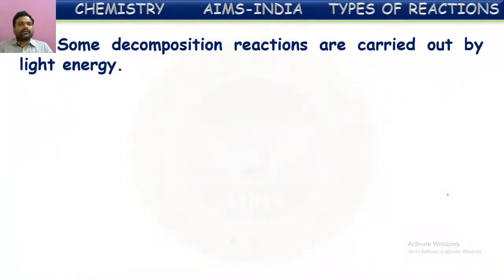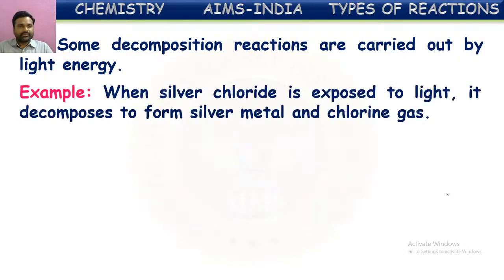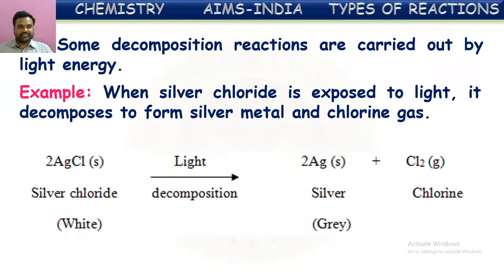Next example, the decomposition reaction which is carried out in the presence of light energy. When silver chloride is exposed to sunlight, it decomposes to form silver metal and chlorine gas. Here we can see the example equationally: silver chloride, if it is kept in the sunlight, splits into silver and chlorine gas.